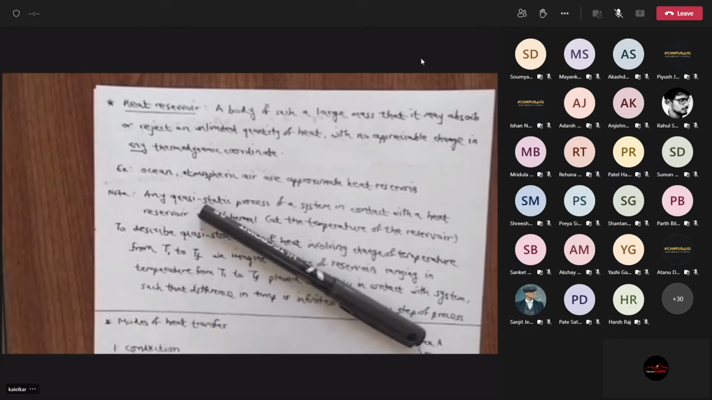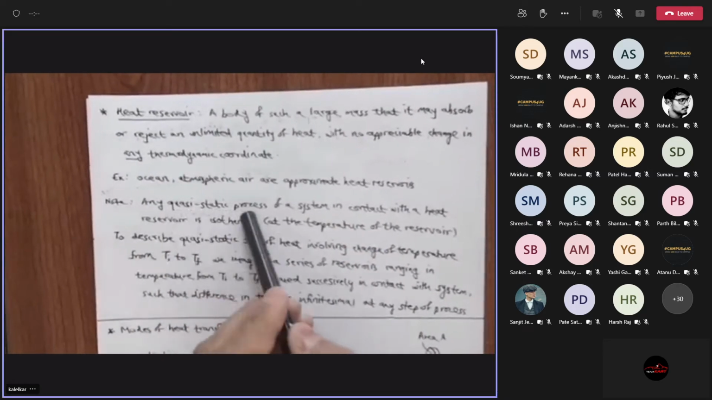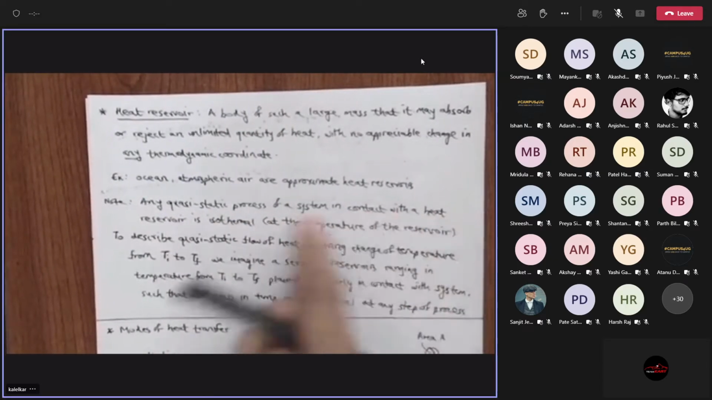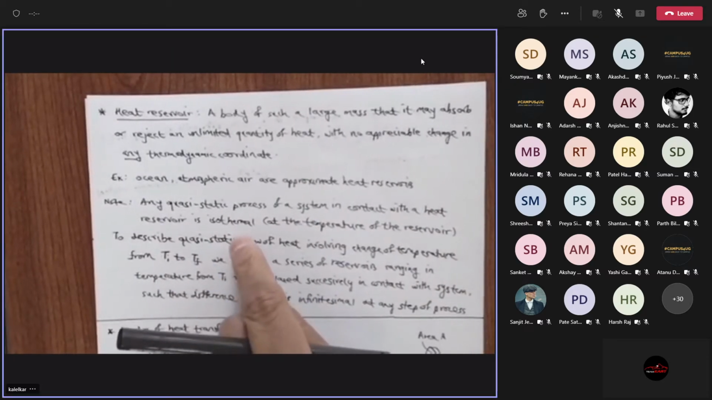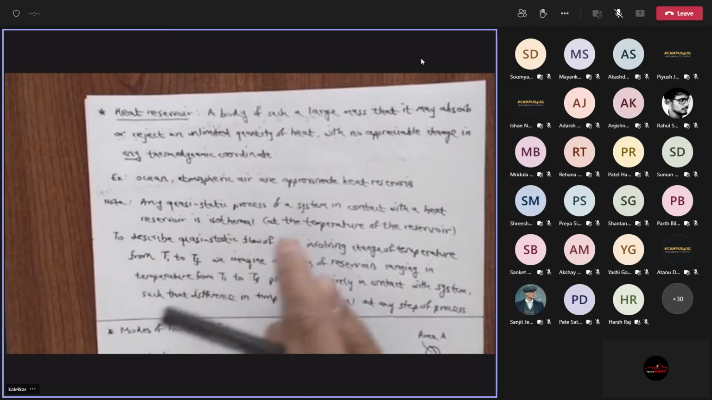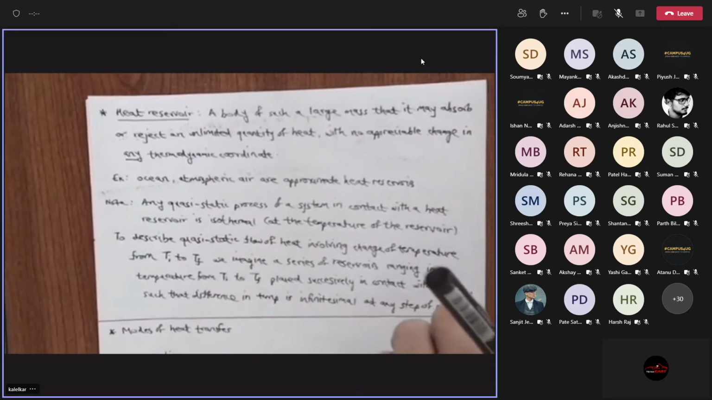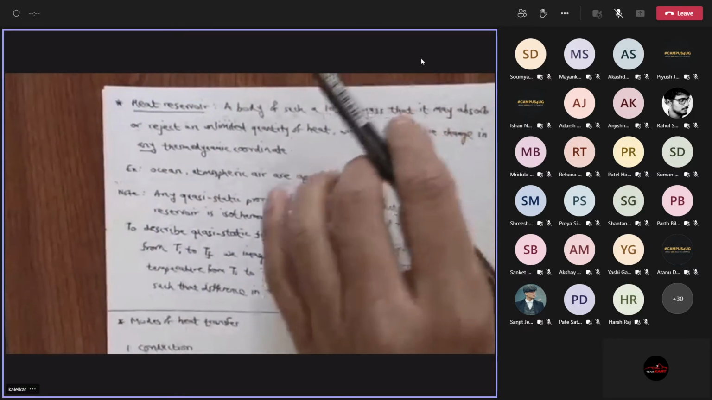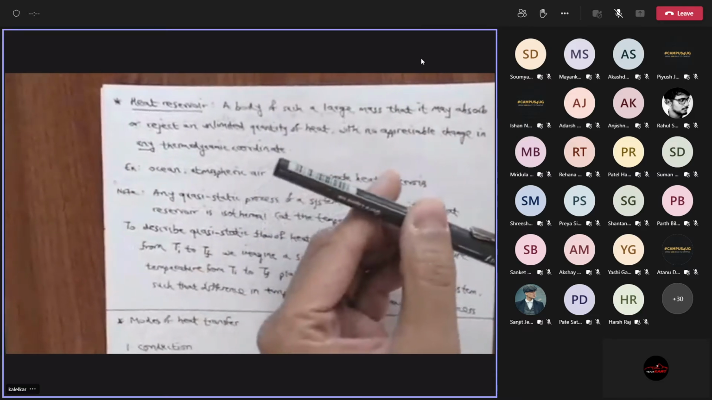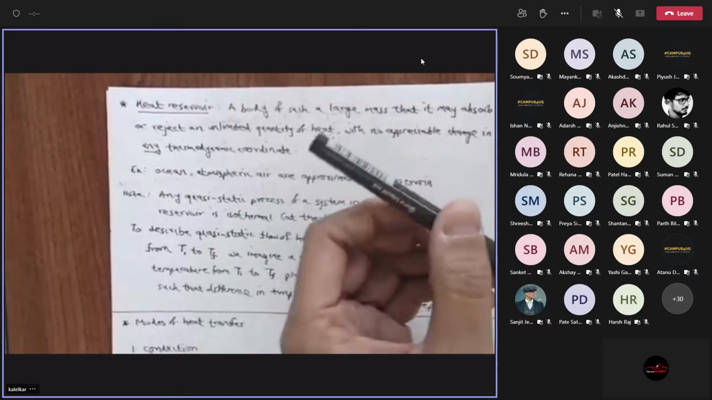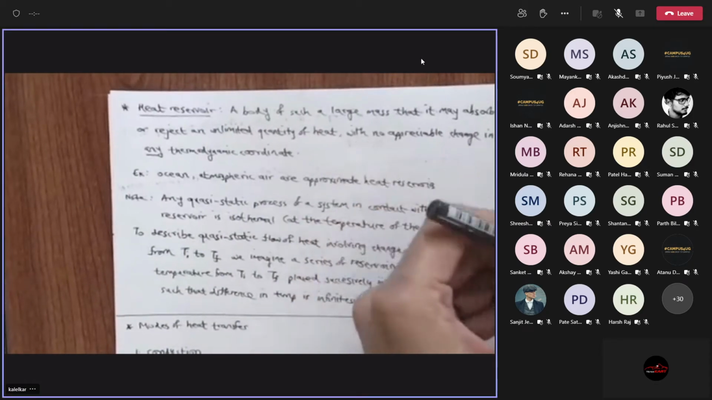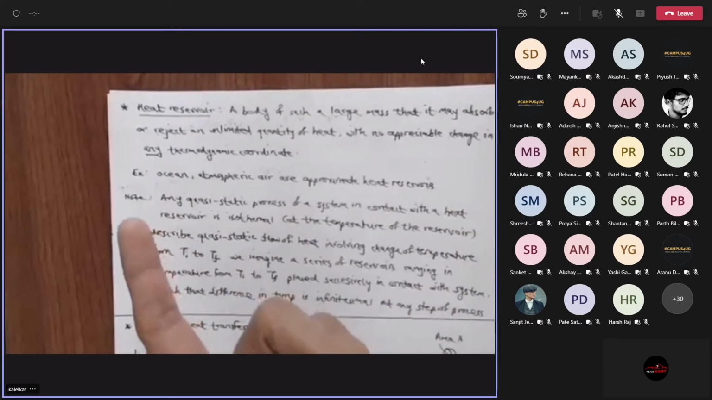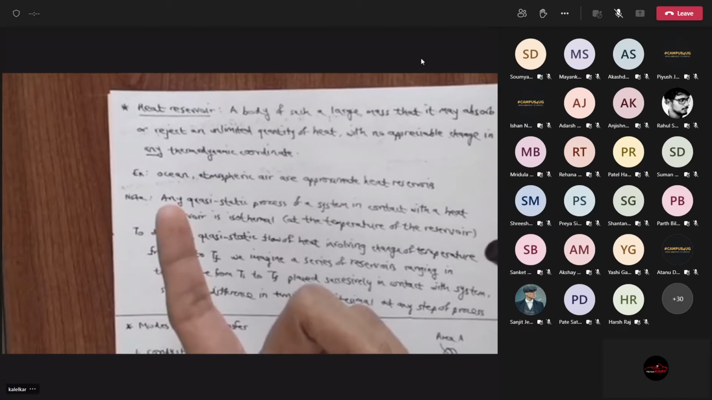Temperature of the reservoir. Okay, so any quasi-static process, remember the word quasi-static, of a system in contact with a heat reservoir is isothermal because the temperature is constant. Which temperature? Temperature of the reservoir. So that's one point. The second point is why we introduce heat reservoir. Suppose I say here's a pen and I'm heating up this pen by putting a Bunsen burner on it, right? So you will say that the temperature of the pen is say 30 or 40 degrees and the temperature of the atmosphere is 25 degrees.